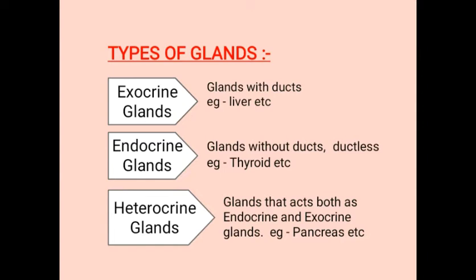Now, heterocrine gland. Glands that act both as endocrine and exocrine glands are heterocrine glands. That means a heterocrine gland is partly exocrine and partly endocrine. It acts as both glands. An example of heterocrine gland is pancreas.